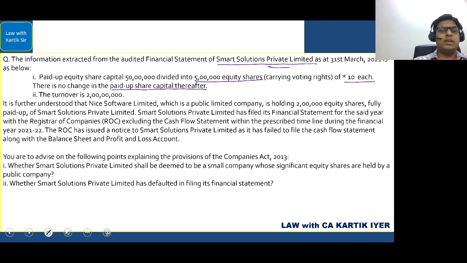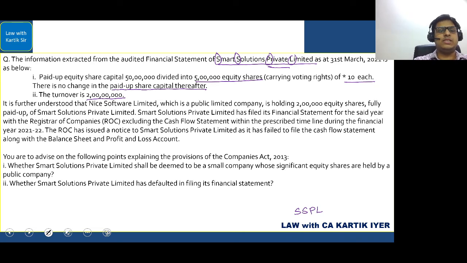The turnover of the company is 2 crore rupees. So they have given both the things. The paid up capital is 50 lakhs. Turnover is 2 crores. Okay. This is in case of SSPL. So I'm going to write SSPL. Okay. I'm writing here SSPL. And they are given the status here.